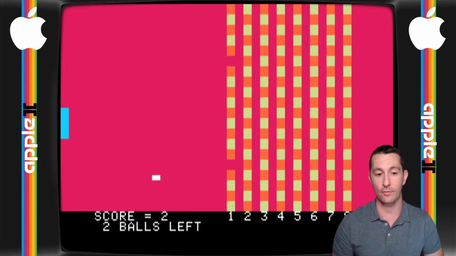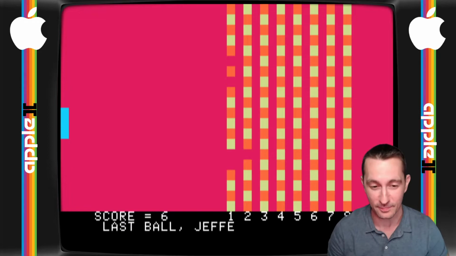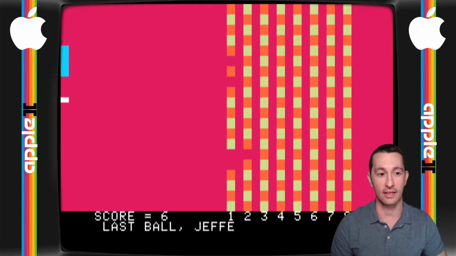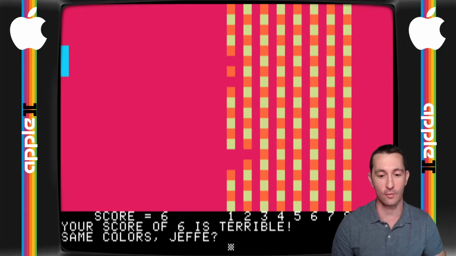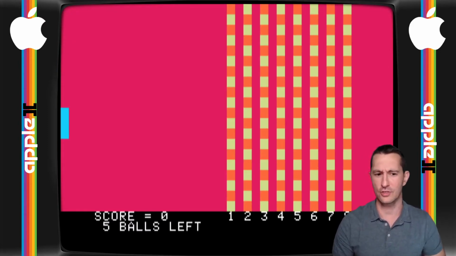But it's Breakout. We've seen something similar to this, where you have a paddle on the left, like Pong, but instead of playing with another person, you're just breaking the bricks on the other side. So this was the very first home computer game that you could play, which was Breakout, and it's essentially what you'd expect. Oh, your score of 6 is terrible. Same colors, Hefe? Yes. I don't know if I can change the colors, or what the colors would change to.